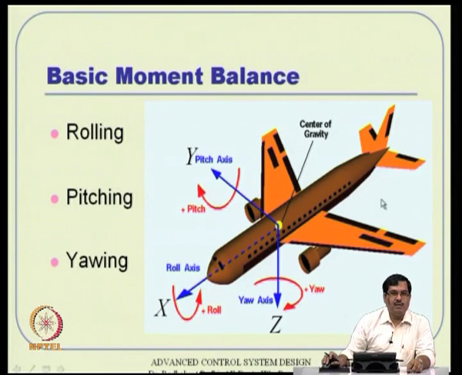This is not a flight mechanics course, so we will not talk in so much detail, but many other considerations do come into the picture, and all the forces and moments that you see are coupled. That means the forces you see here are not separated from each other at all. So, that is how it is a nonlinear coupled equation.